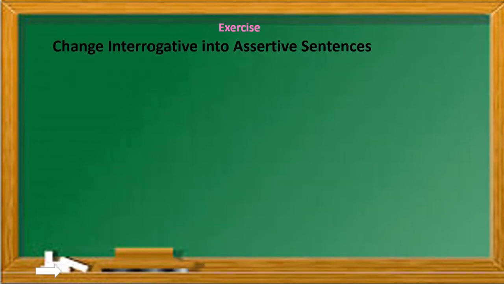In the first exercise we will change interrogative into assertive sentences. First sentence: "Who does not know Narendra Modi?" "Who does not know" is always converted into "everyone". We had seen it in our last video. You can just watch it again if you have forgotten.